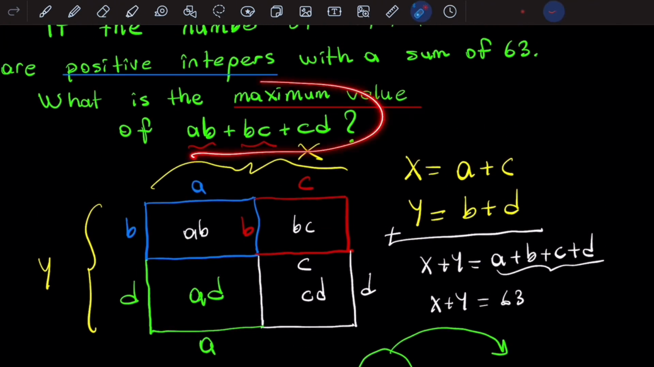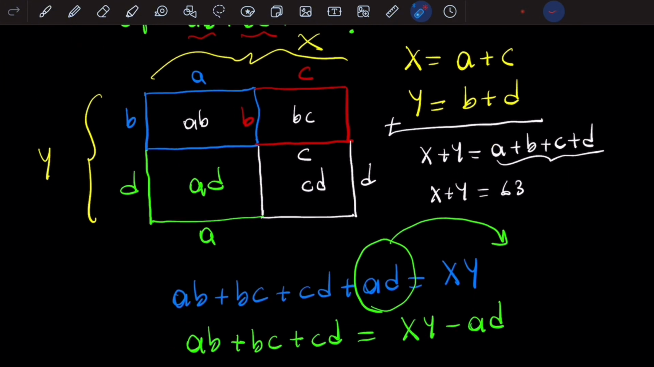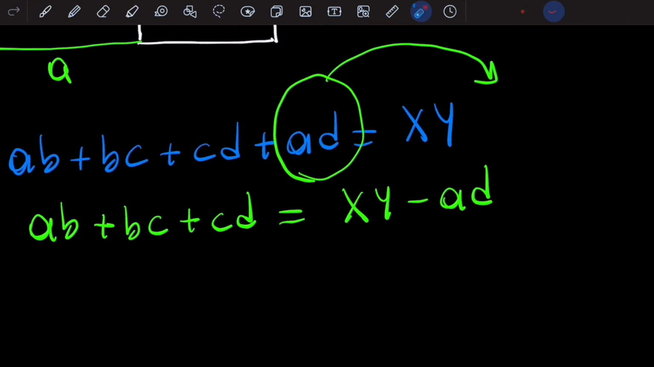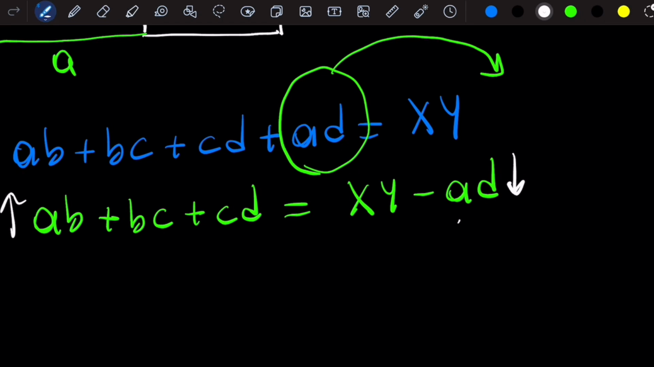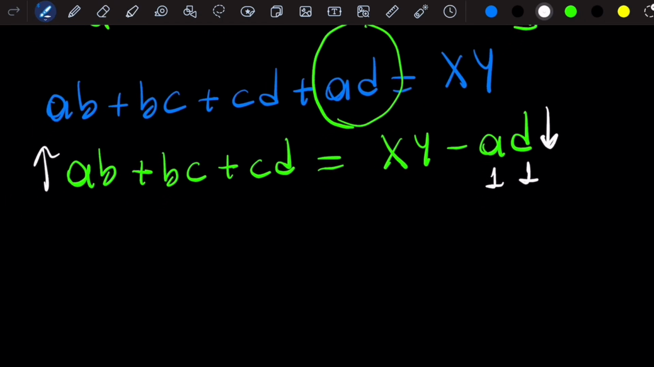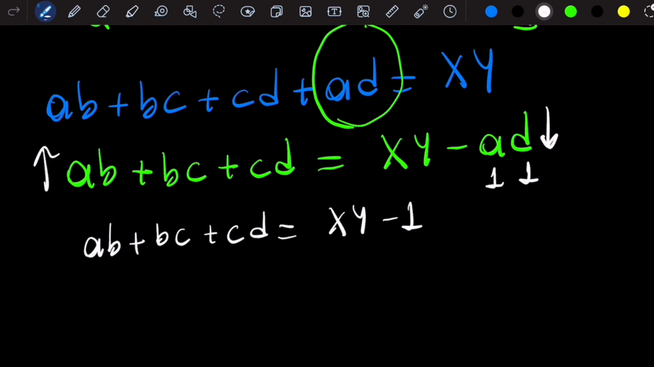A times B and the others. Now we can think of doing something. For example, he didn't say that they are different integers. I want this expression to be my maximum, right? Let this expression be my purpose. I can choose a times D as small as possible. I give A 1 and D 1, the smallest positive integers. What happened in this case? Our expression is a times B plus B times C plus C times D, which equals X times Y minus 1, where the totals are 63.